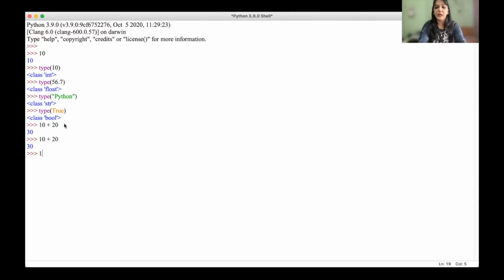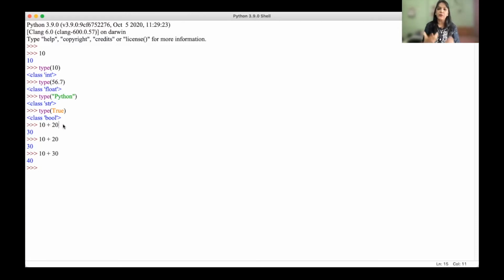But if I want to perform this operation again, compulsorily I have to give it again, right? Or if I say now 10 plus, I want to give some other value, then I have to give that value there, right? But whatever these constant values we are using here, in the computer's memory, it is stored somewhere, right? And we are trying to access this value from that memory. But as I said, these are constant values. The values will never change. So when I say 10 plus 20, I'm going to get the value as 30 only. When I use 10 plus 30, I'm going to get the result as 40 only, right?